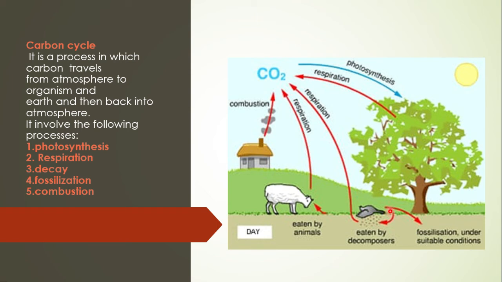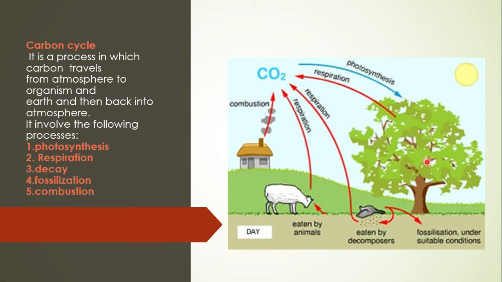Their dead bodies are attacked by decomposers, and they can produce carbon dioxide. Or the dead plants may be buried for many years under a layer of rocks or soil. Temperature and pressure changes act on them and convert them into fossils. So this process is named fossilization, and that happens under suitable conditions.